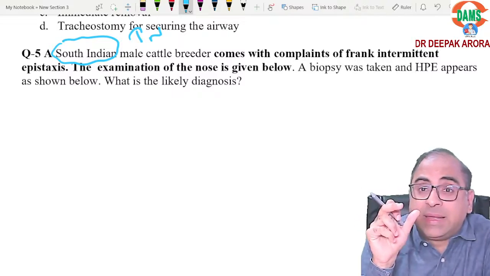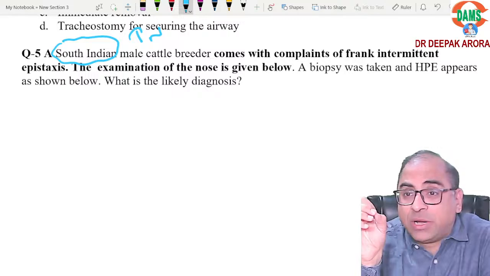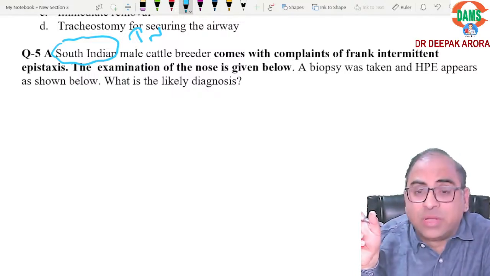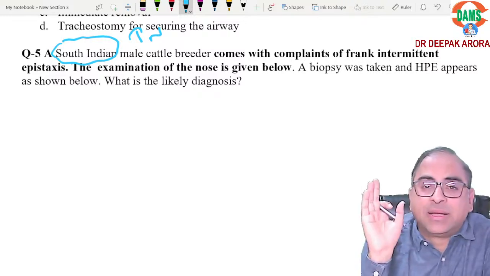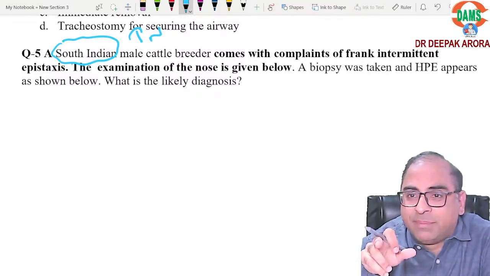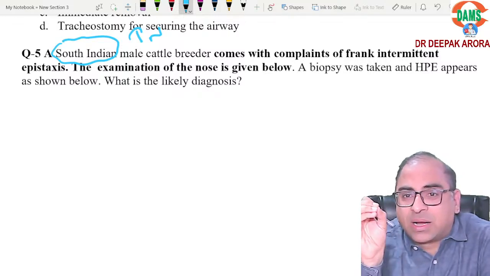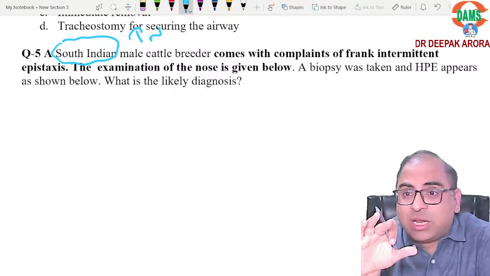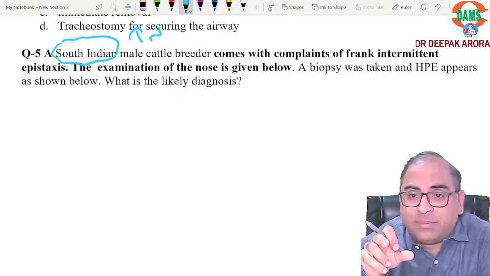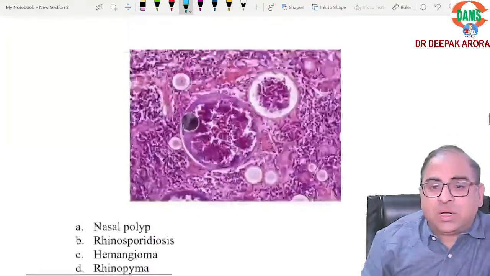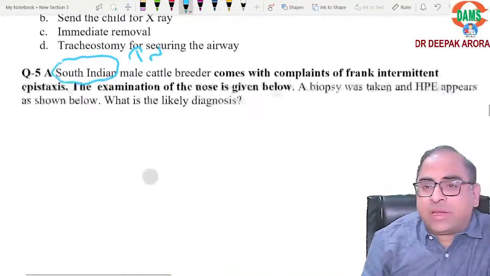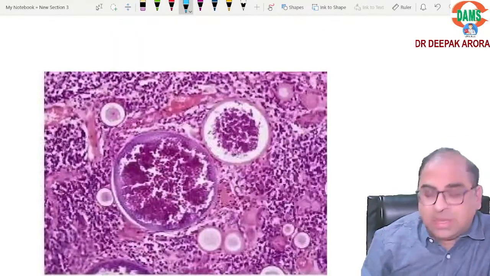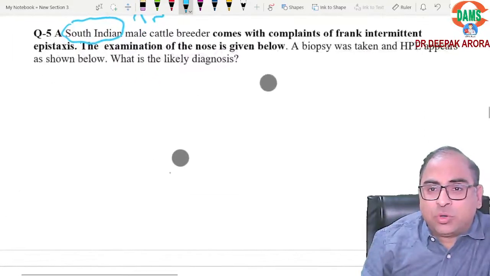Rhinosporidiosis. Male, cattle breeder, coming with a complaint of intermittent epistaxis. A young boy with intermittent epistaxis, what will we click? We will click angiofibroma. Here is a middle-aged South Indian male with intermittent epistaxis, but age is not mentioned, so till now we can't comment. On examination, the image of the finding is given. A biopsy is taken, and the biopsy image is given. A nasal mass coming from the nose is shown.